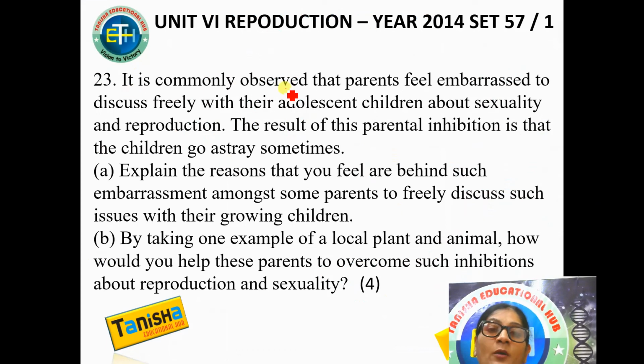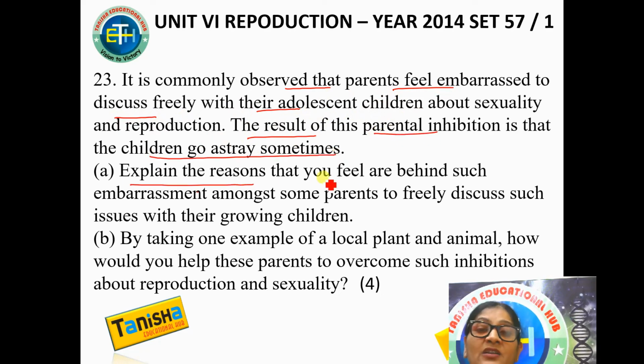It is commonly observed that parents feel embarrassed to discuss freely. Again 4 marks. I told you, for 3 years a 4-mark question used to come in the board exam. The result of this parental inhibition is that children go astray sometimes. Explain the reason. Why do you feel that parents feel embarrassed? And by taking one example from a local plant and animal, how would you show this parent to overcome such inhibition about sexuality and reproduction?